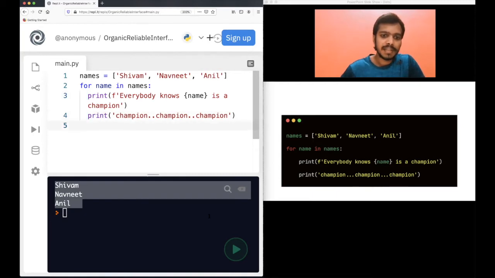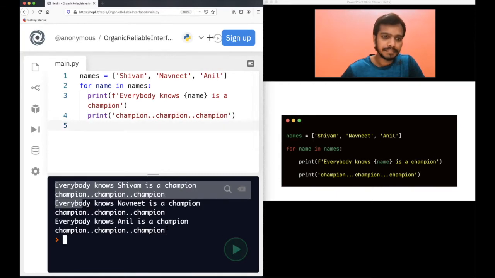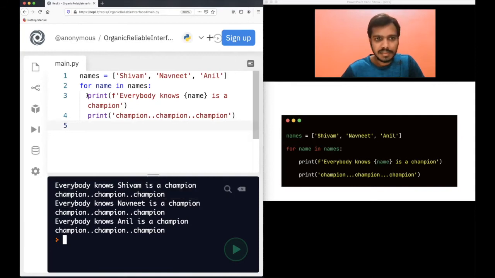Now, if you run this code, what will happen? See, these two print statements are part of the for loop itself. So again the same thing happens. Name will first point to Shivam, then it will go inside this for loop and print: everybody knows Shivam is a champion. That's what is printed here. But it will also go to the fourth line, because the main difference is the spacing here. Two spaces are here, and two spaces are there, which means these two lines belong to the for loop.